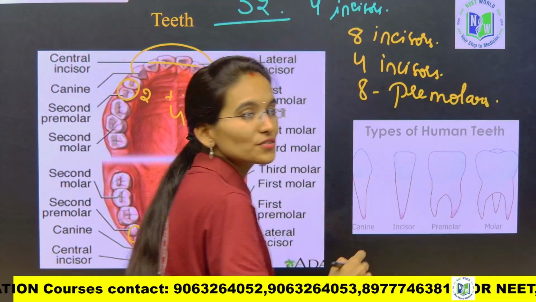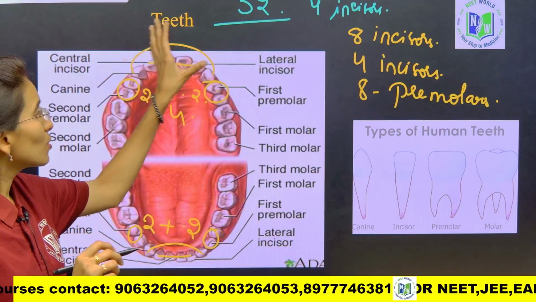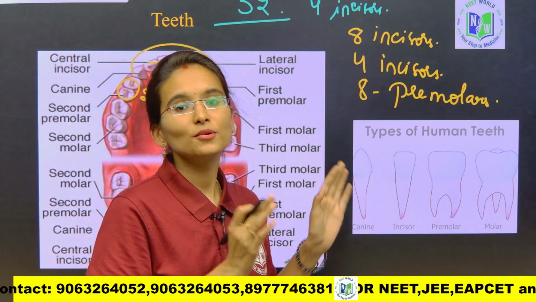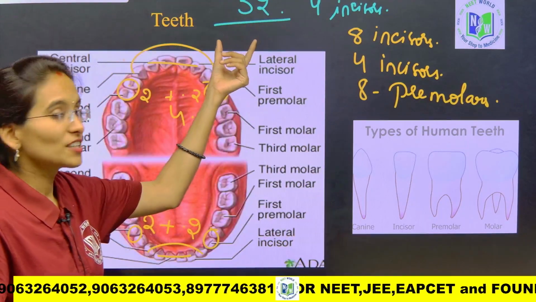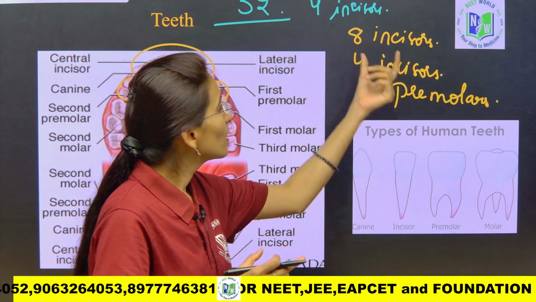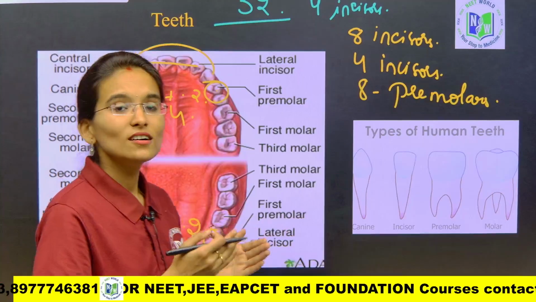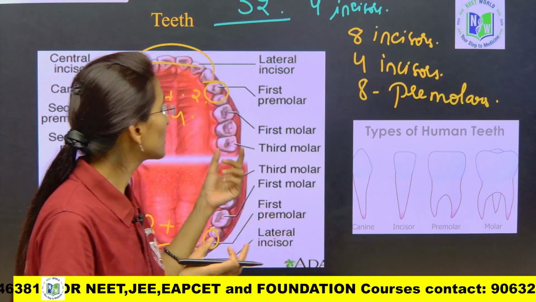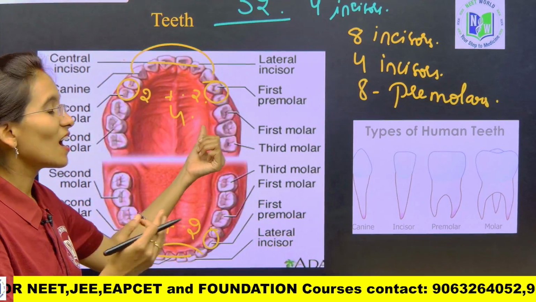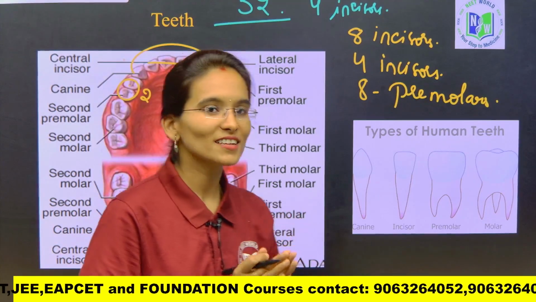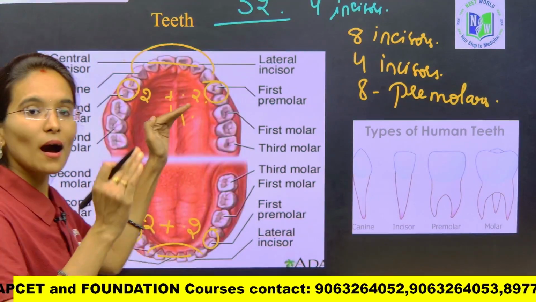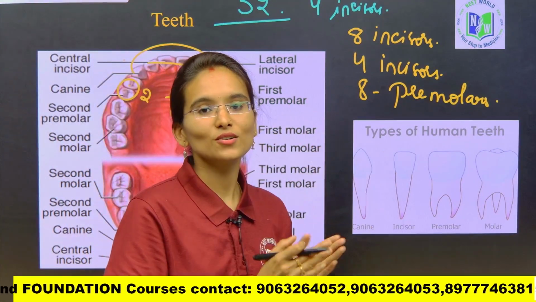So don't be confused, my dear students. The total number of teeth the adult human beings are going to have is 32, okay. So now you need to calculate and get the exact number. Which type of teeth do we have left? Actually, the last one will be the molars, right. So now count on the upper jaw how many molars you are going to get.